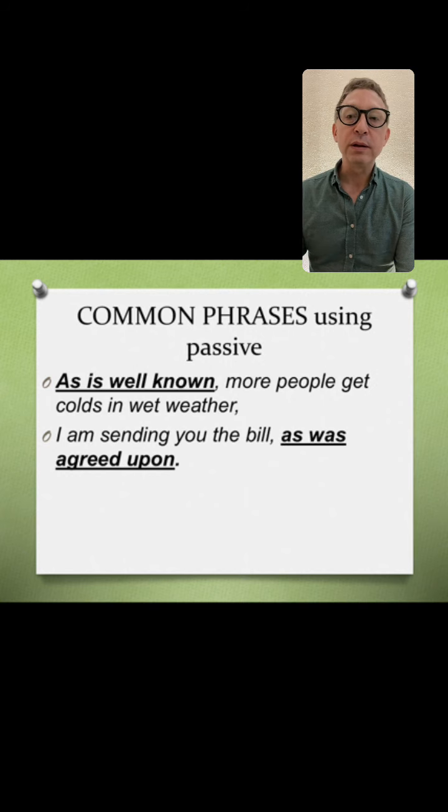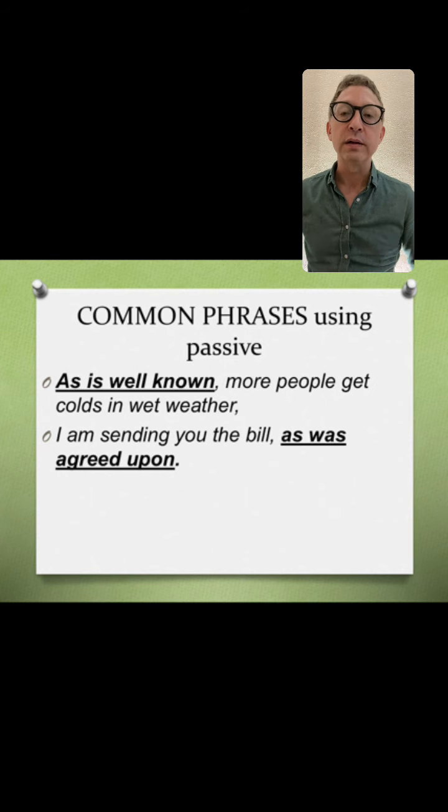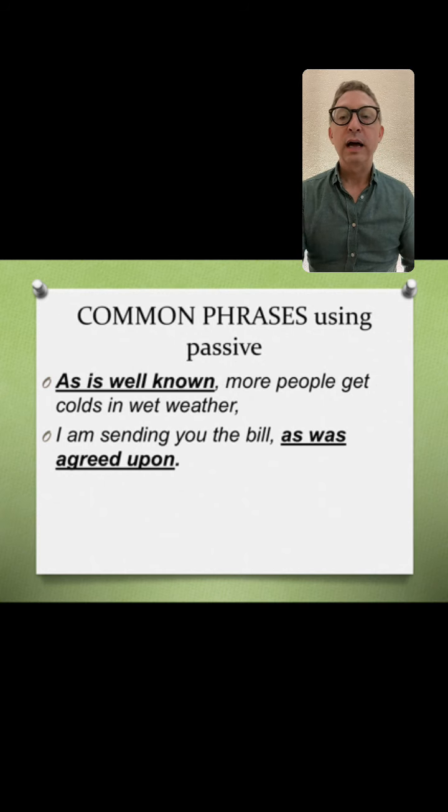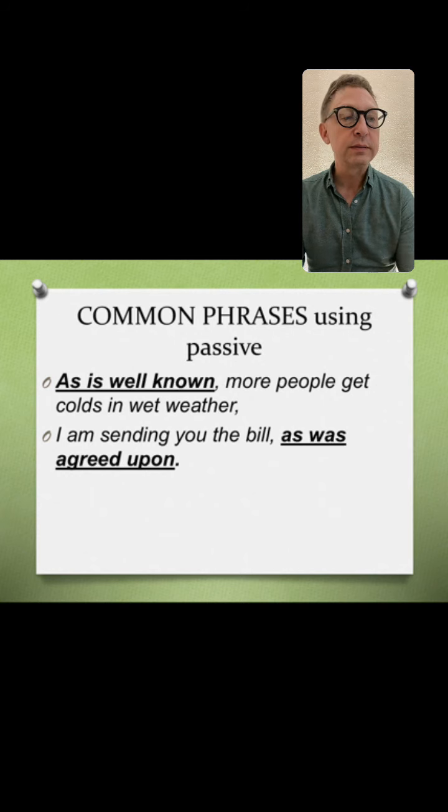"I'm sending you a bill as we agreed upon." This is more legal English. "As was agreed upon, I'm sending you the bill," so you can put that up front. It's flexible. But what's interesting is this is more legal English. "As was agreed upon, I'm delivering you 10 books."